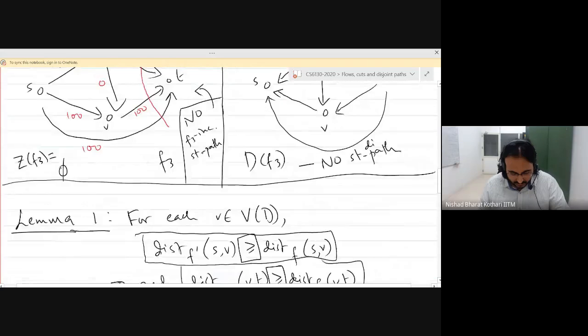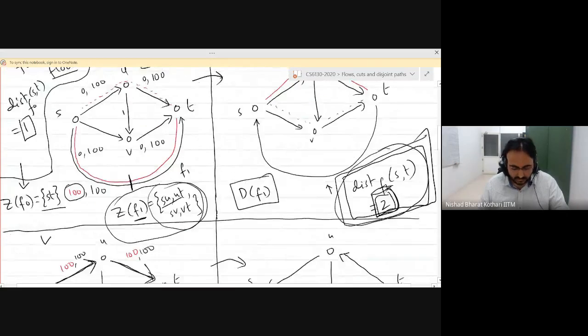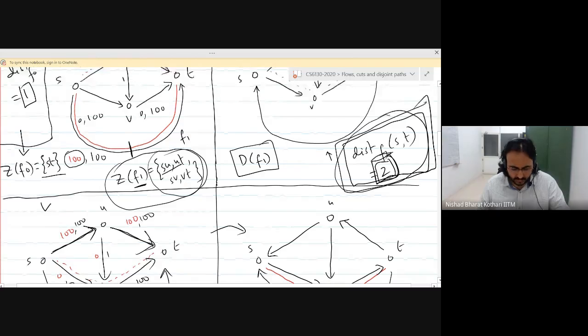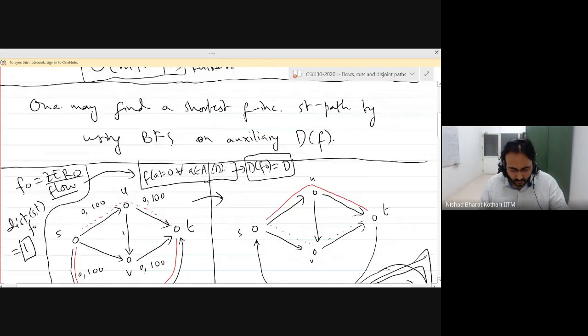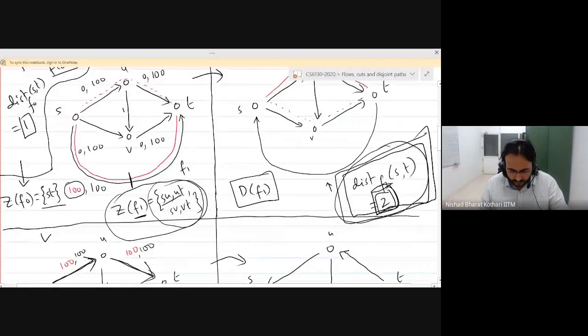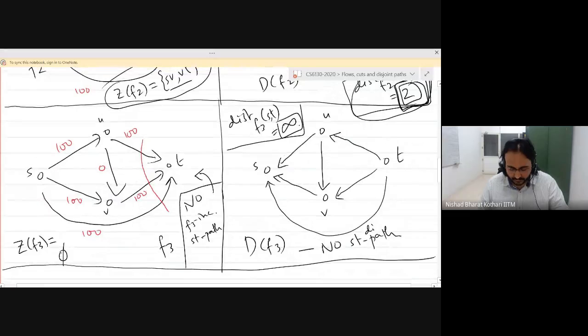So, yesterday we discussed the Edmonds-Karp algorithm, right? It's basically the Ford-Fulkerson algorithm. The only difference is that rather than choosing an arbitrary f-incrementing st path, you always choose a shortest f-incrementing st path, right? And based on that, we did this example. So we had a flow f0, f1, f2, and f3, and that was a maximum flow, right?